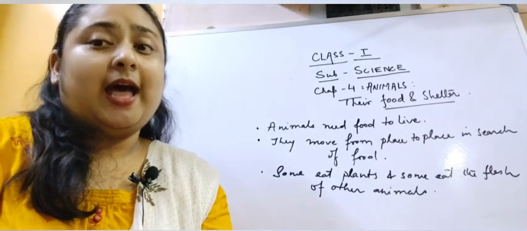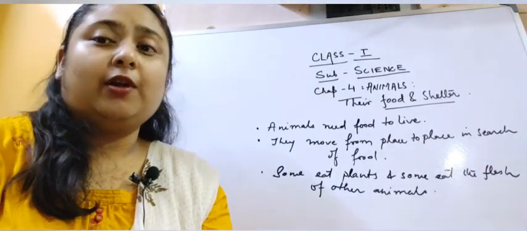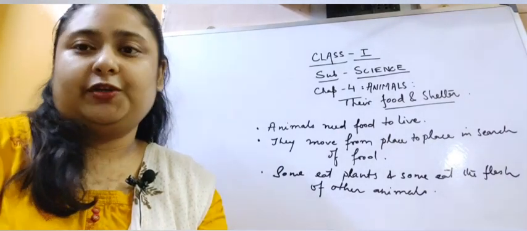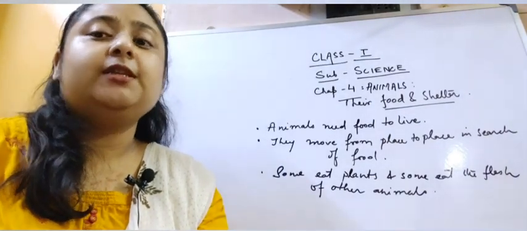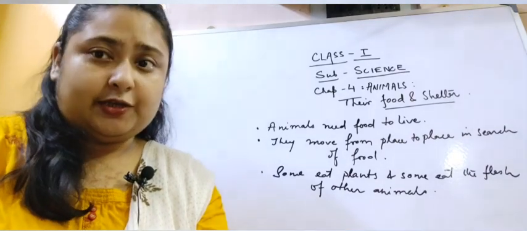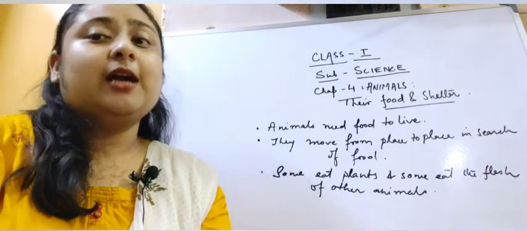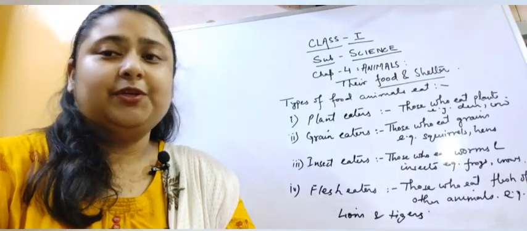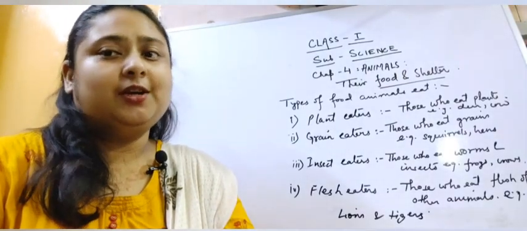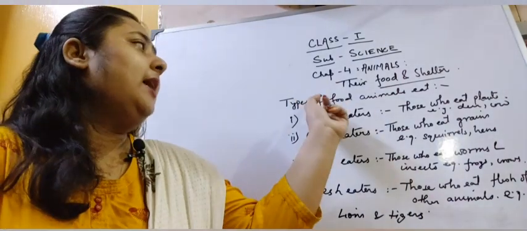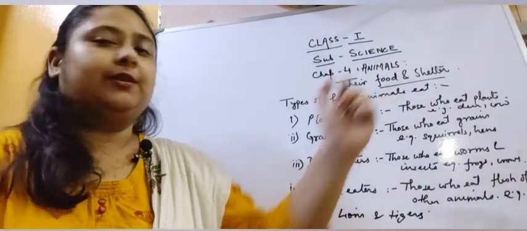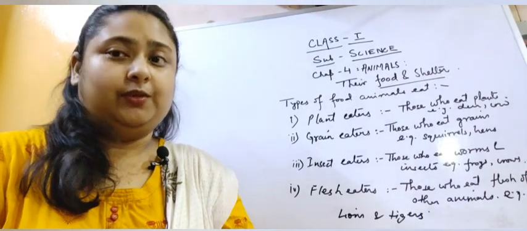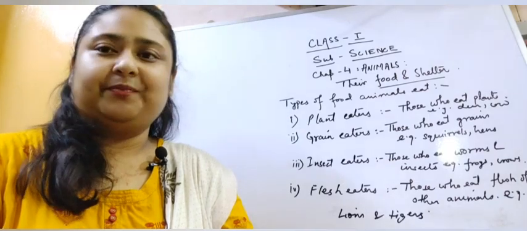So children, animals need food for their growth and also to maintain their body functions. To perform the different functions of the body, they need energy. And this energy comes from food. So children, let's learn about the next topic of this chapter. Types of food animals eat. Let's find out the different kinds of foods that the animals eat.